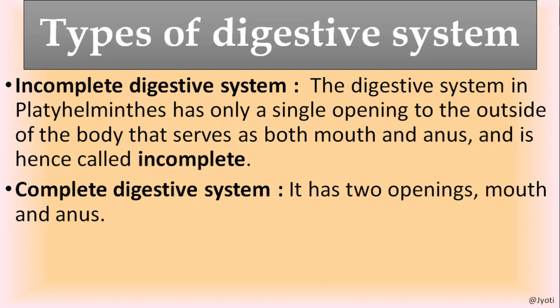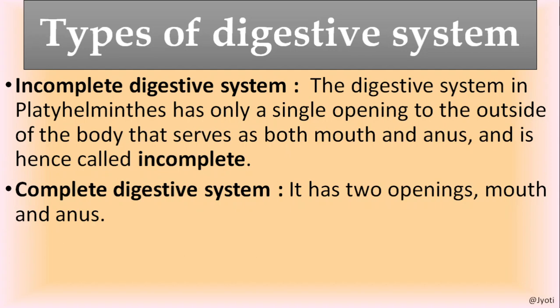The digestive system where a single opening is present to the outside of the body, through which the animal takes its food as well as removes its undigested food material. For example, platyhelminthes. In platyhelminthes, the organ level of organization is there.